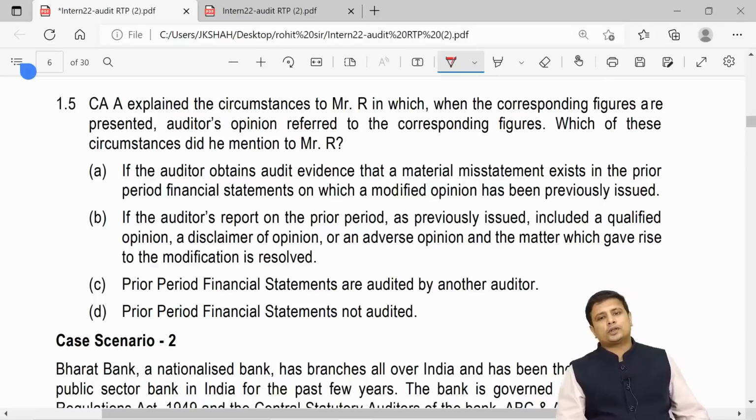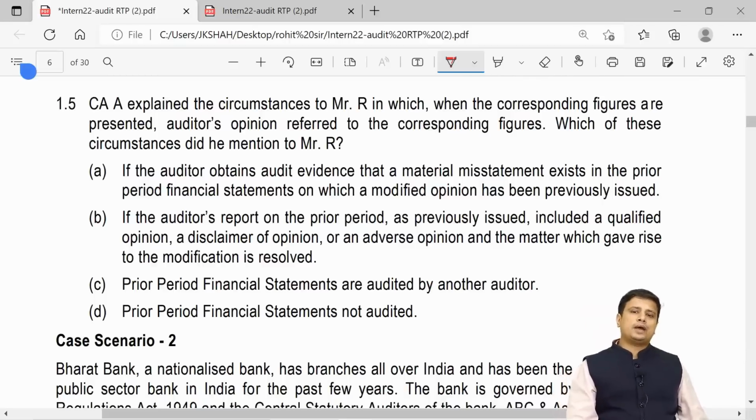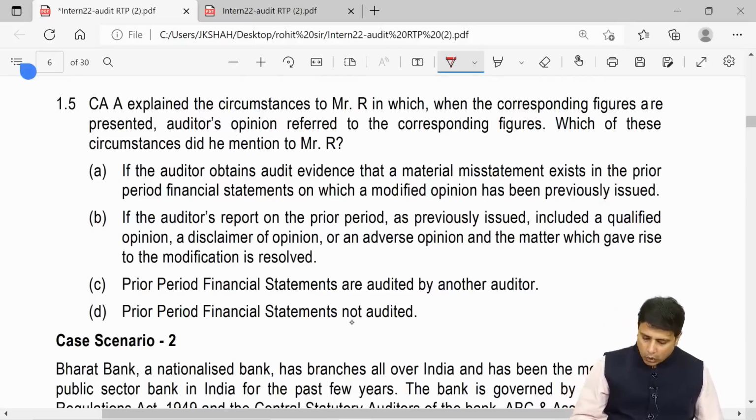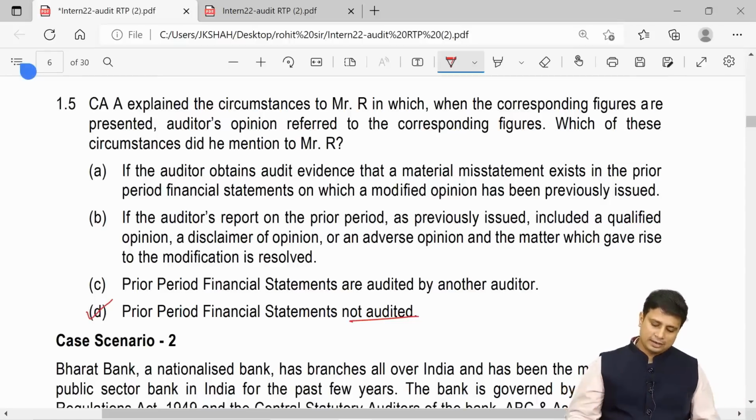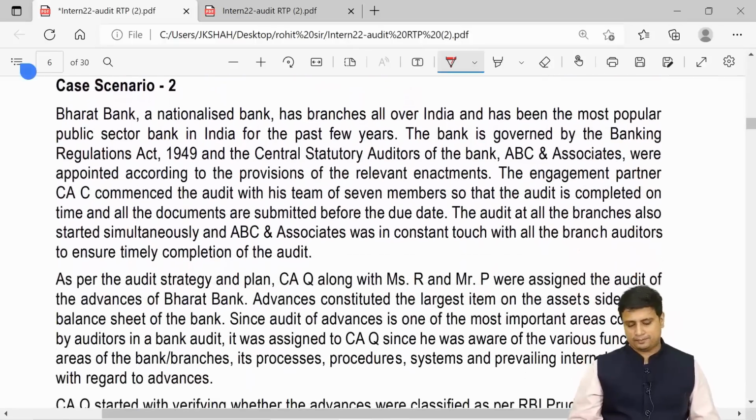If the auditor's report on the prior period as previously issued included a qualified opinion, a disclaimer of opinion or an adverse opinion, and the matter which gave rise to the modification is resolved. Prior period financial statements were audited, or the prior period financial statements were not audited. My friends, here it is a case where the financial statements for the prior period were not audited. Hence, the answer here is going to be D.